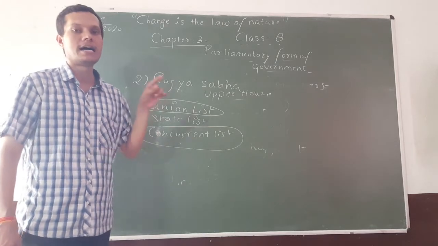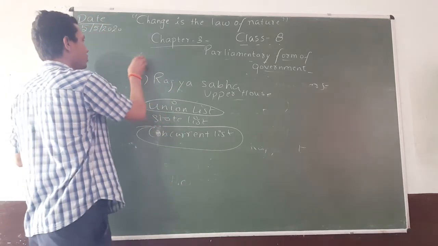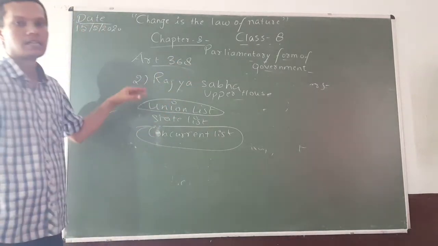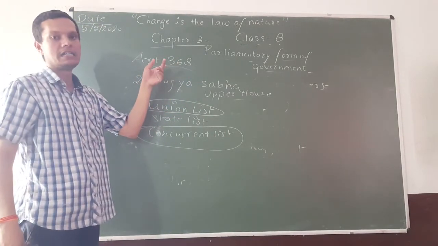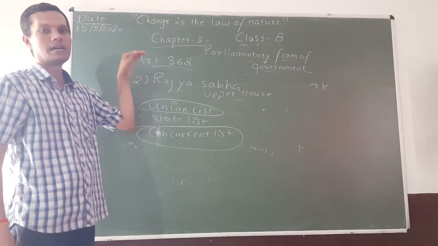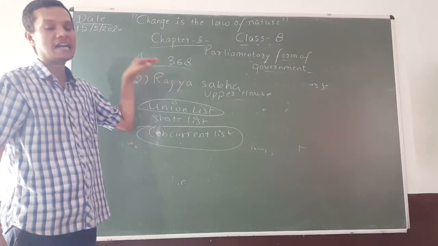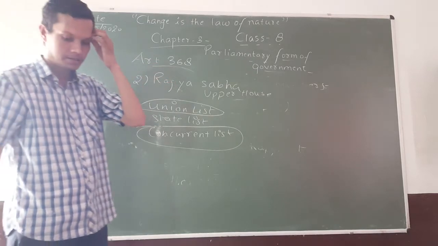That is why Article 368 was introduced, the article in the constitution which gives the government the power to make changes in the constitution. That is the constituent function of a government.